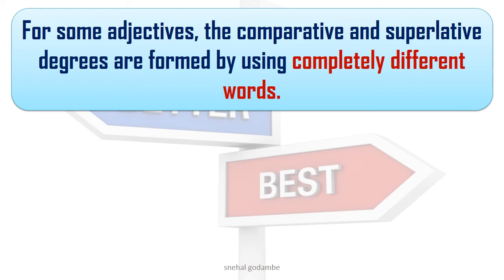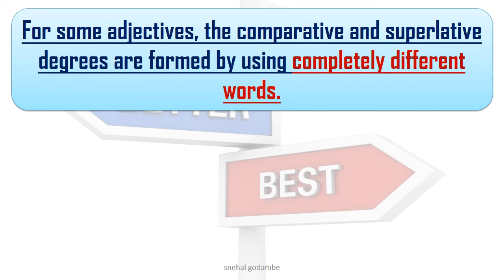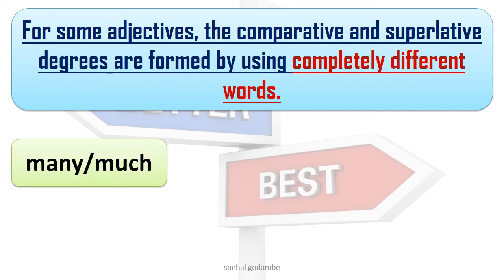And the next rule is that for some adjectives, the comparative and superlative degrees are formed by using completely different words. Here we are not going to add ER, not EST, not more, not most, but we are going to use completely different words. We have to practice this rule with lots of examples. But here I'm just going to show you one or two, but you can find more of such adjectives with completely different words.